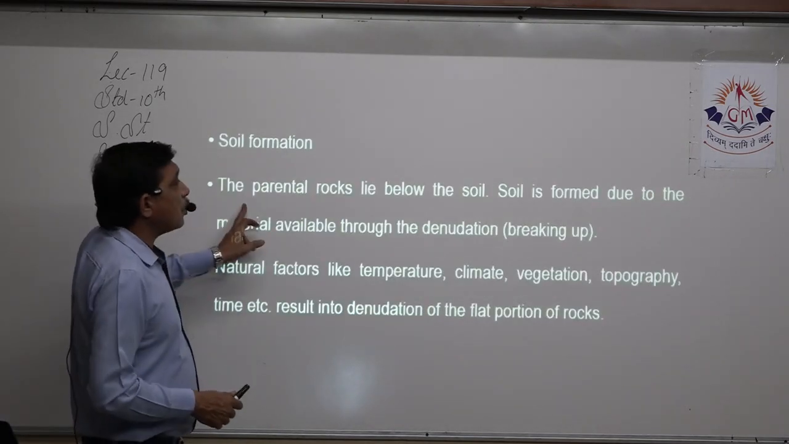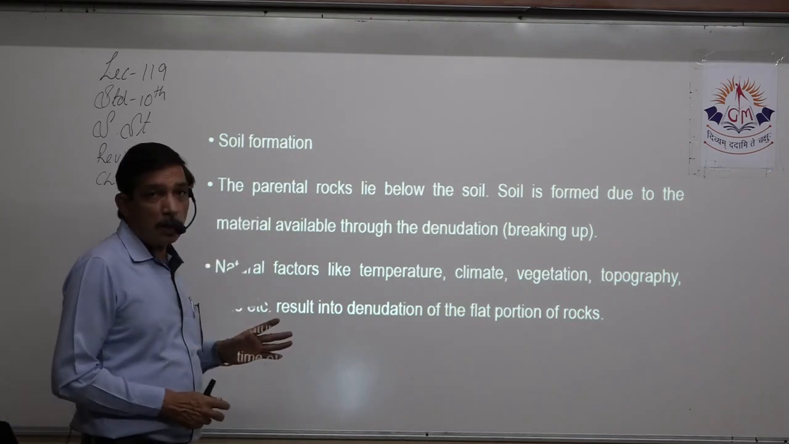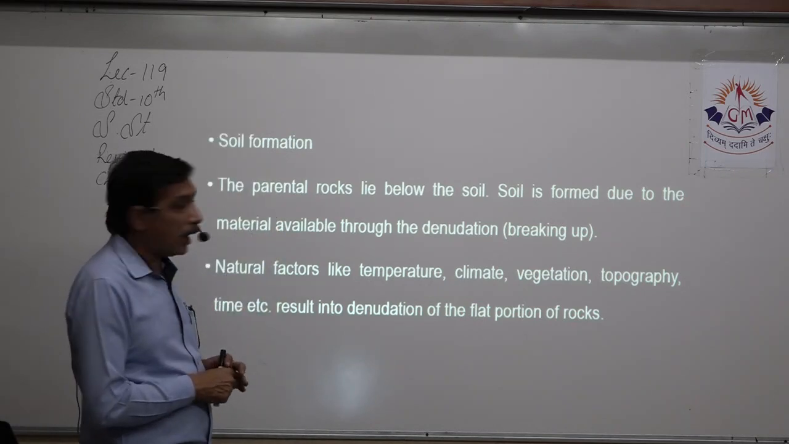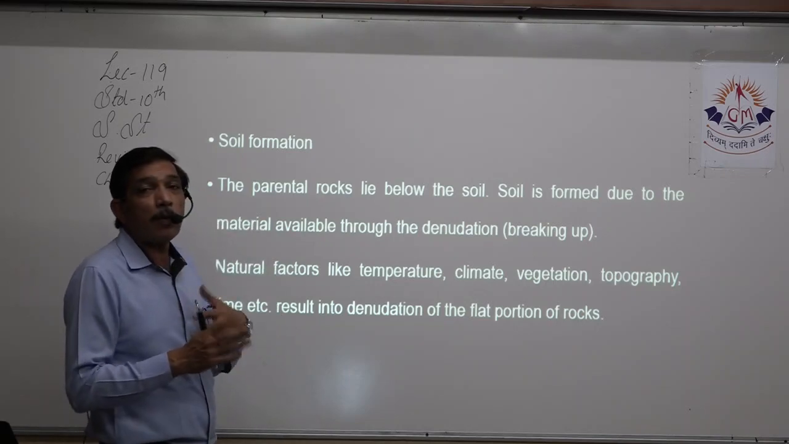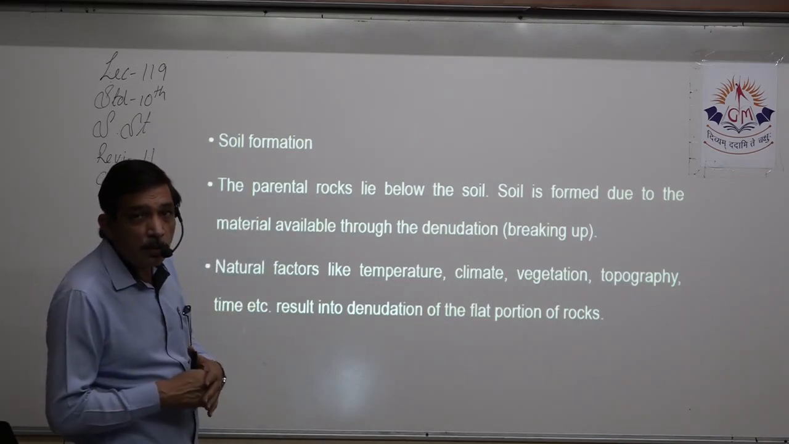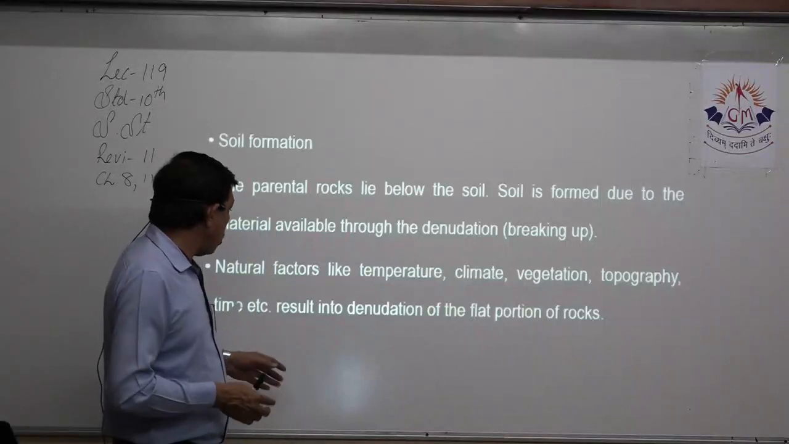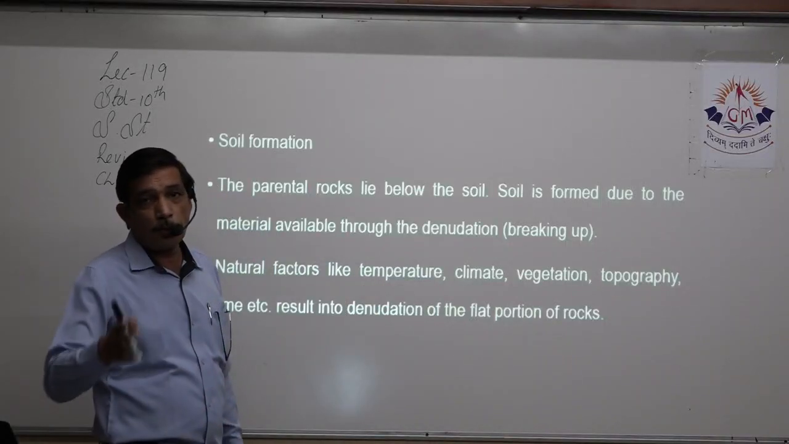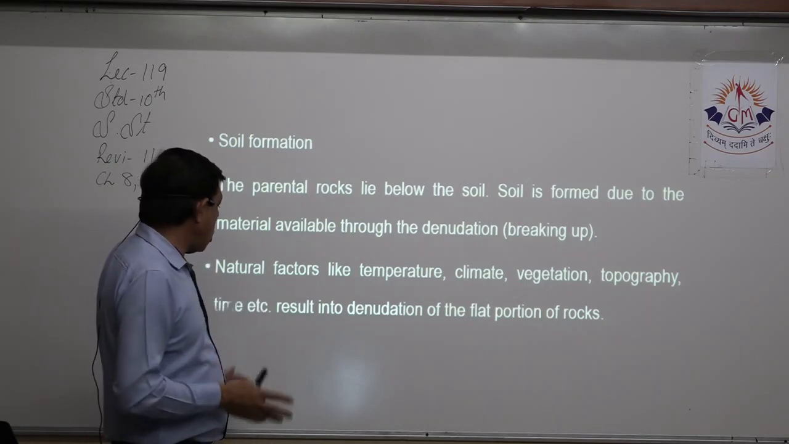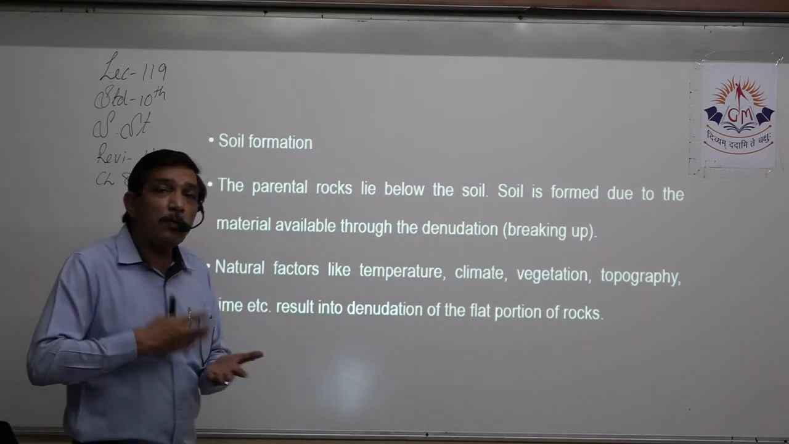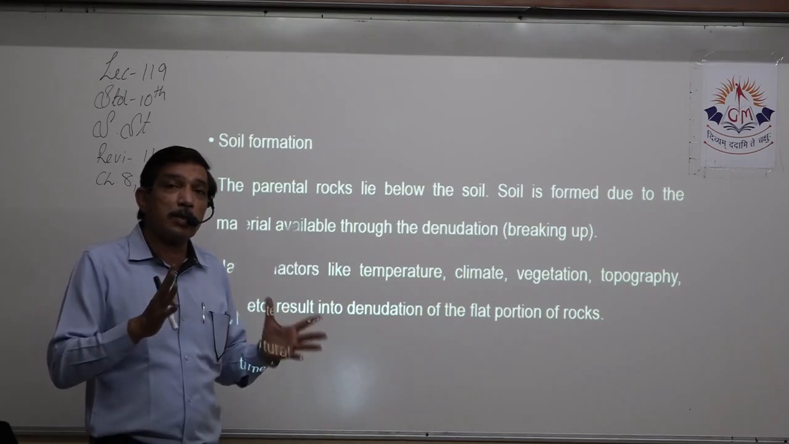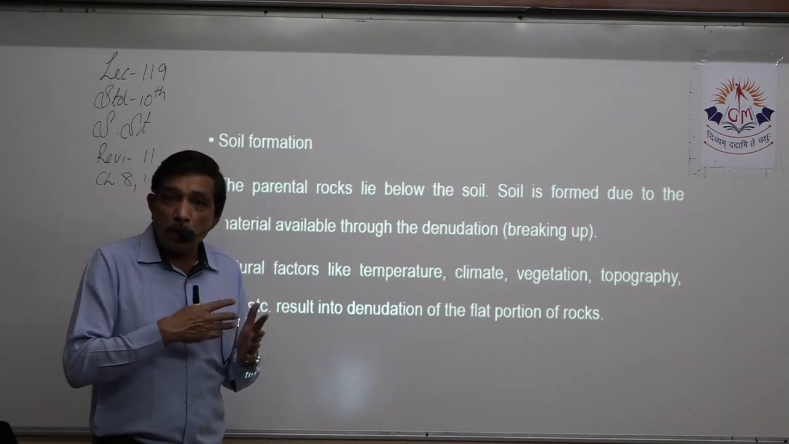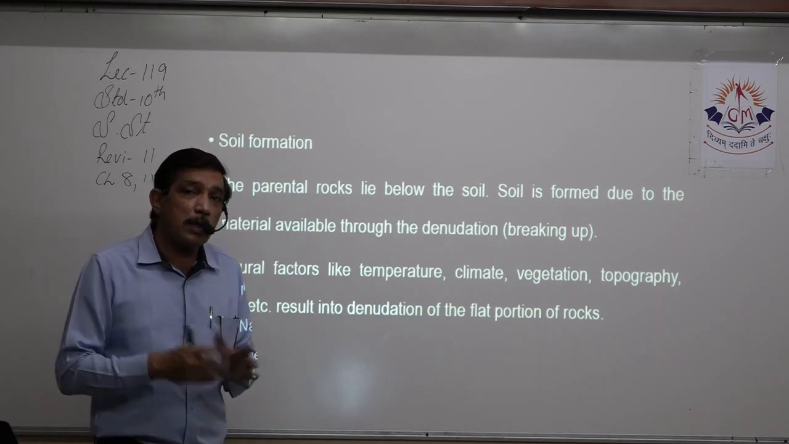The parental rocks, they lie below the soil. Soil is formed when those parental rocks come exposed and they are denuded or break up, which happens because of wind and rain or water and air. Natural factors like temperature, climate, vegetation, topography, time, etc., help in weathering away and turning that big piece of rock into smaller parts, and ultimately whole of the rock is eroded, and that is how soil is formed.